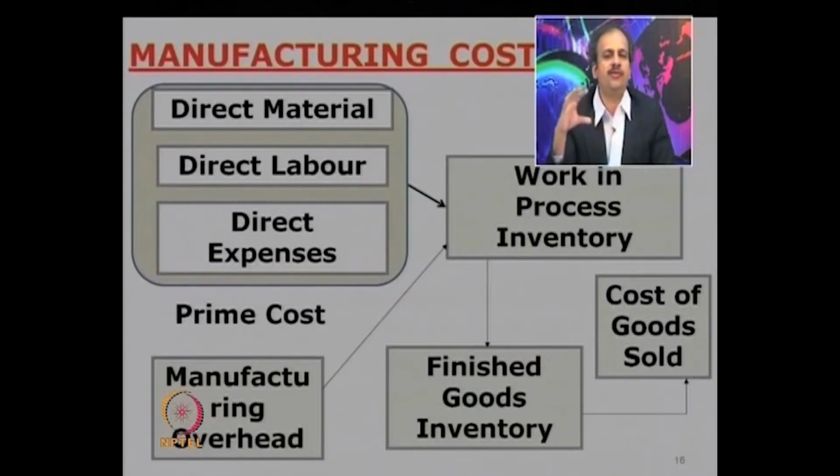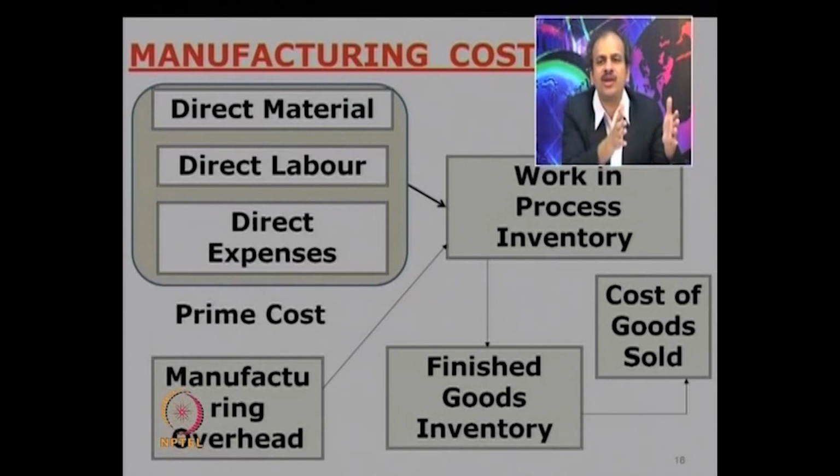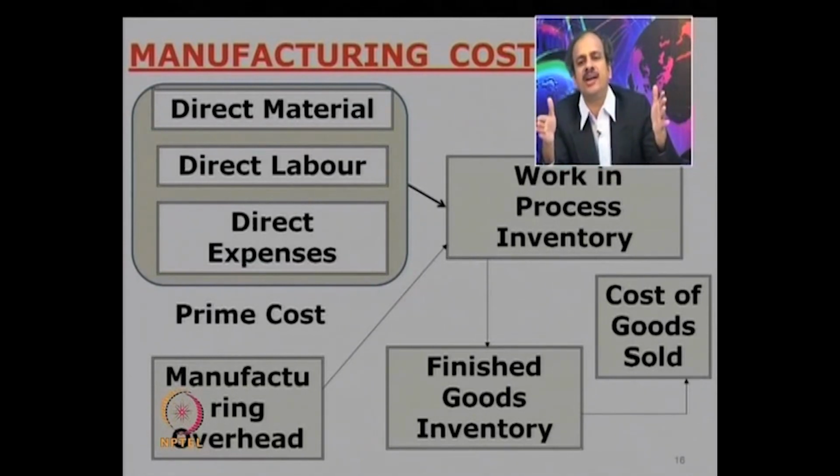Here I have tried to show the flow for all the manufacturing costs. So we will first of all categorize the costs into direct and indirect. All the direct costs like direct material, labor and expenses together are charged to a particular cost center and then to a product. So they get converted into work in progress inventory. Together all direct costs are also known as prime costs.